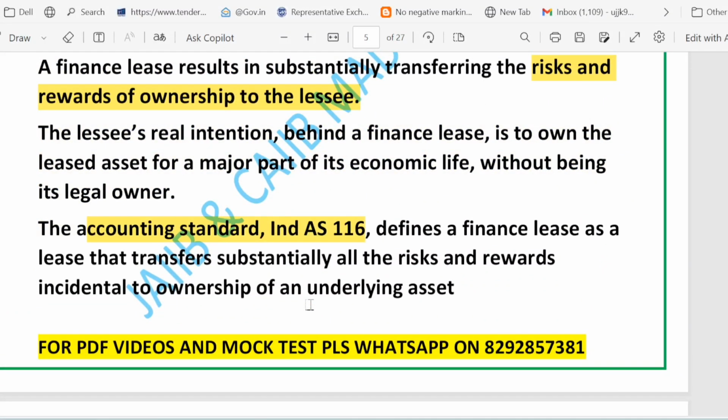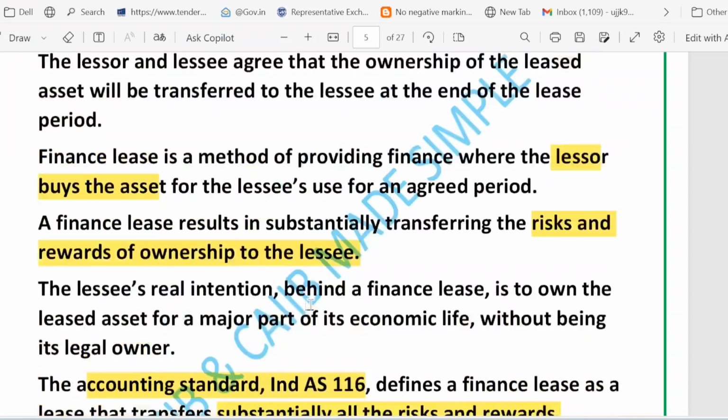So a finance lease is one that transfers substantially all the risk and reward of ownership to the lessee, right? Now let's look at some keywords here.